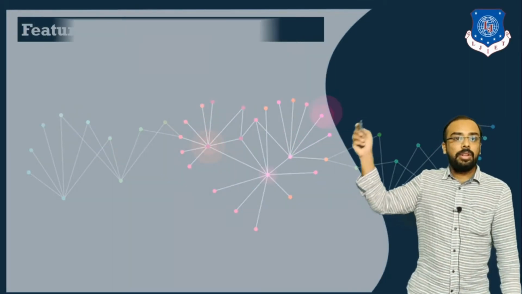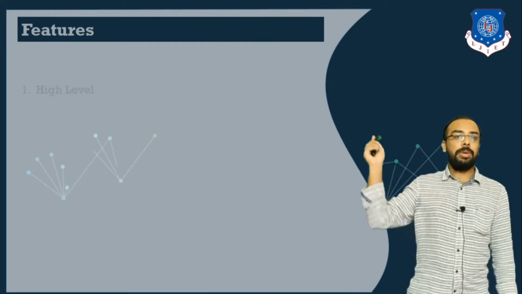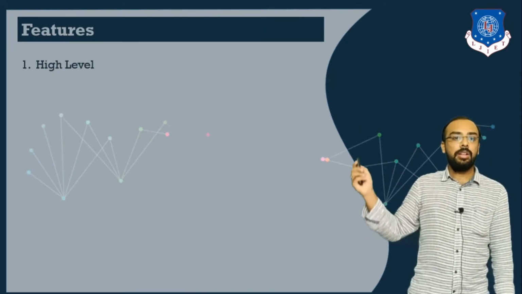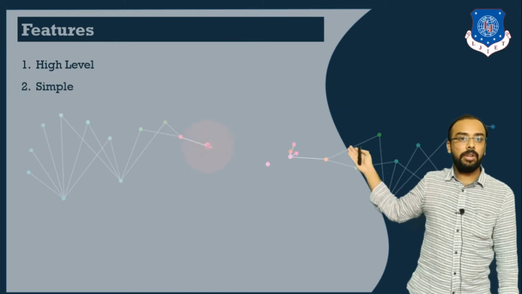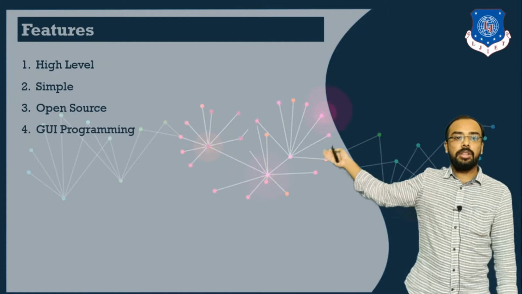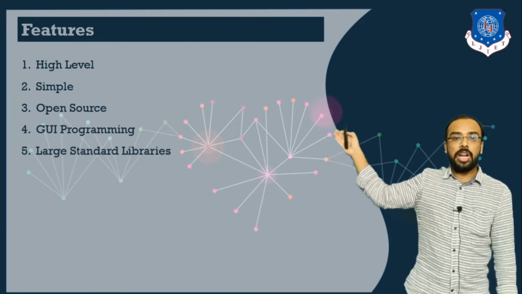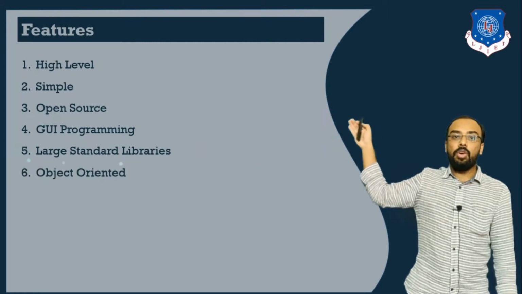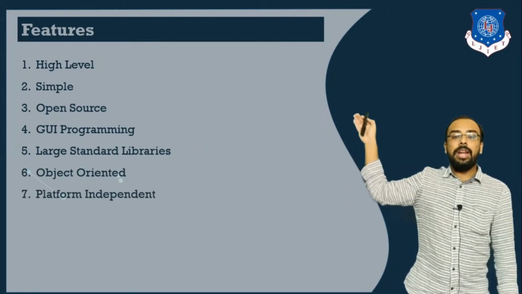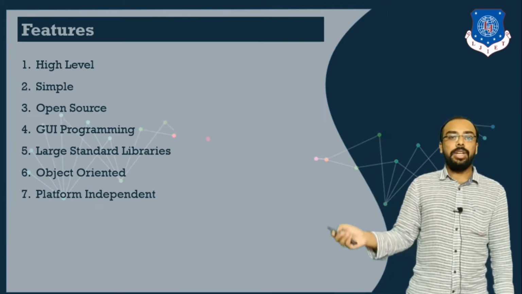Now the next thing that comes into consideration is what are the features of Python. Python is high level. Next, it is simple. Next, it is open source. Next, it supports GUI programming. Next, it has large standard libraries, provides object-oriented concept support, and it is platform independent. Now let us move towards each feature in detail.